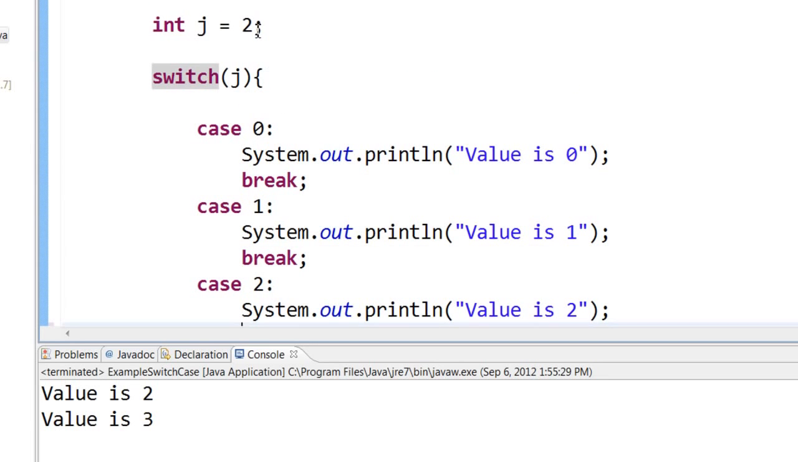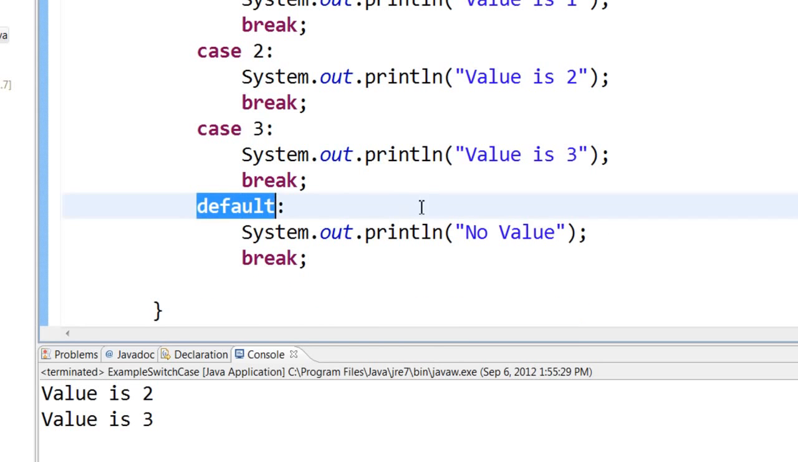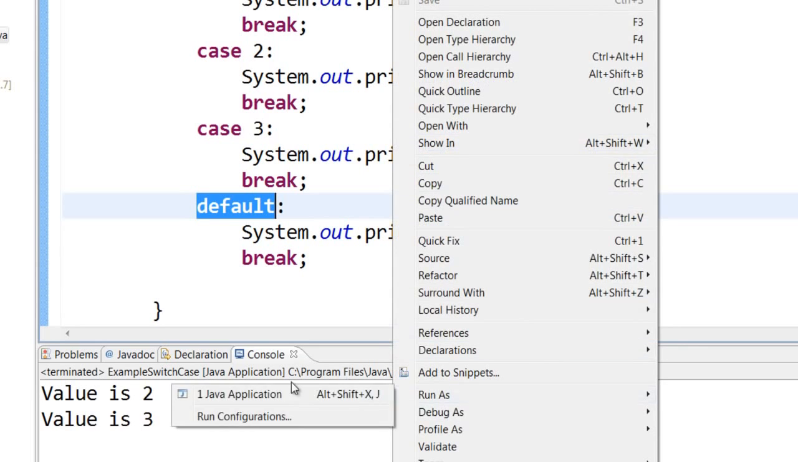Now suppose there is some value like 5 and we don't have any matching case. In this case I have no case 5, so the default case will be executed, that is, no value will be printed.